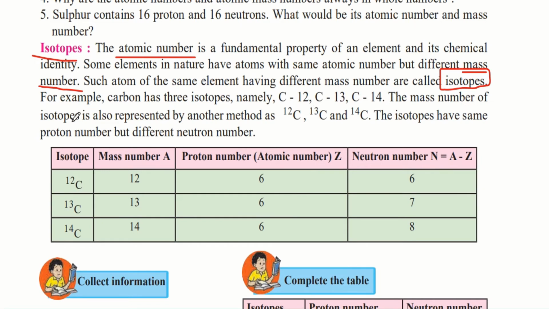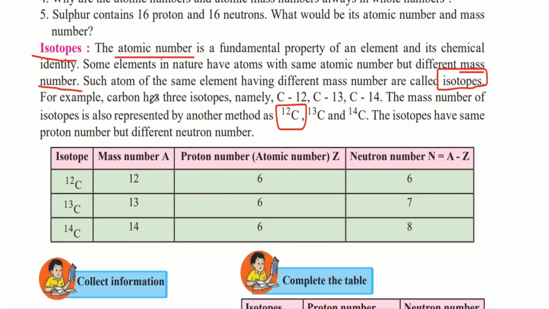The mass number of isotopes is also represented by another method. So here the mass number would be denoted as such, where you would put it on top. So here it would be C12, C13 and C14. The isotopes have the same proton number but different neutron number. Therefore, the atomic number is the same but the mass number changes.